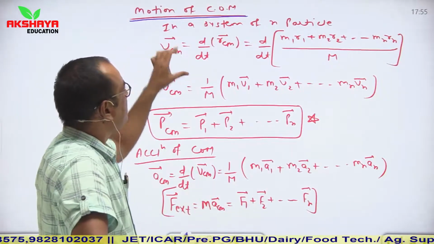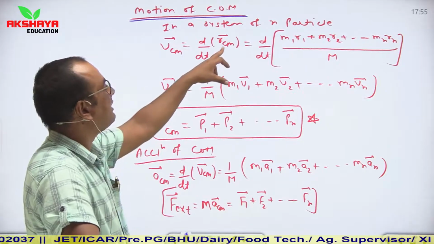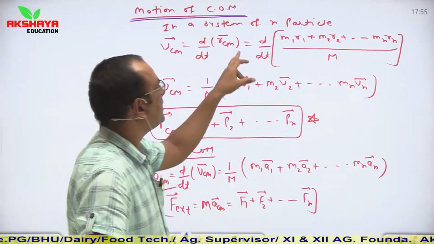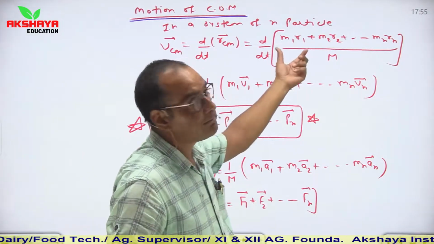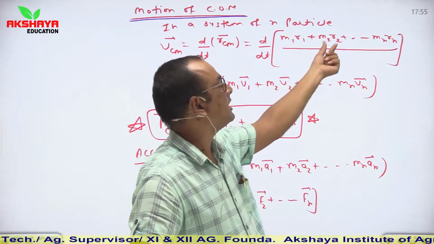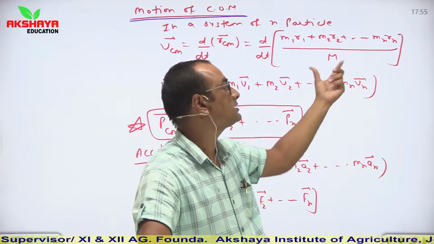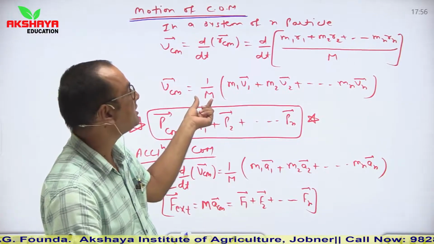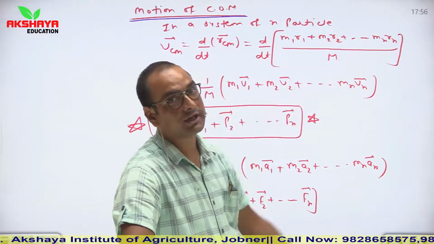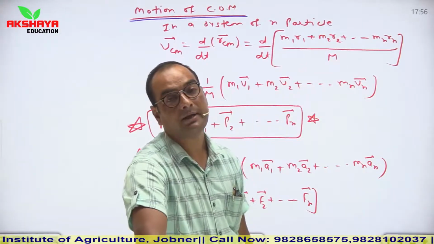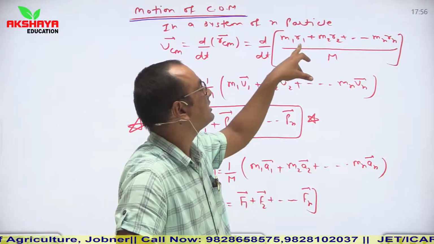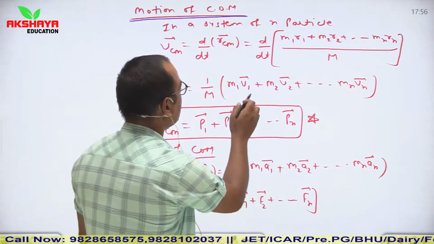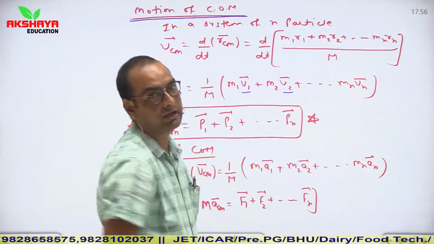So here, if we find velocity, then differentiate the position vector of the center of mass. So VCM is equal to d upon dt of RCM vector, which is equal to differentiating the complete relation m1 r1 plus m2 r2 plus up to mn rn upon the total mass of the system. Here capital M is constant, so I took it outside the differentiation and individually differentiate each term. Here m1, m2, m3 up to mn are constants and the variables are positions r1, r2, r3 up to rn. So we will differentiate their positions with respect to time, and we will get v1 vector, v2 vector up to vn vector.